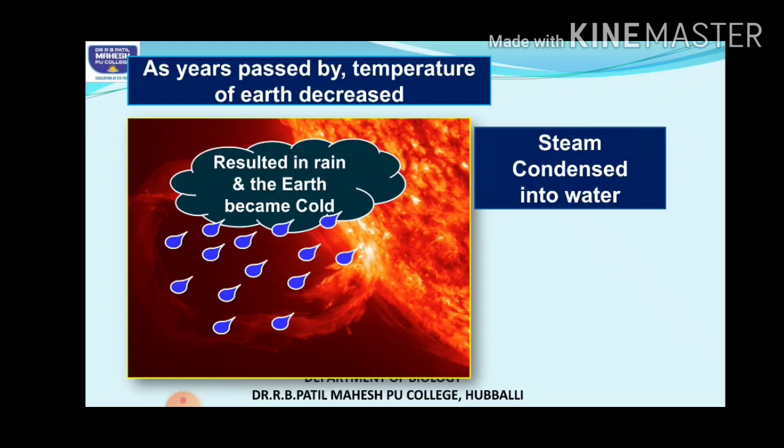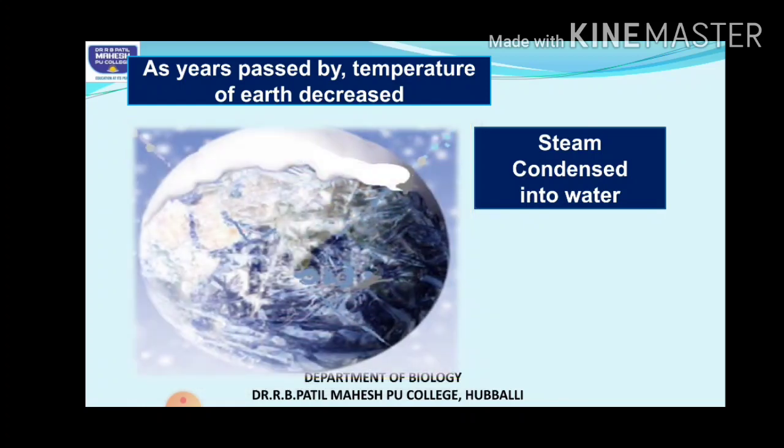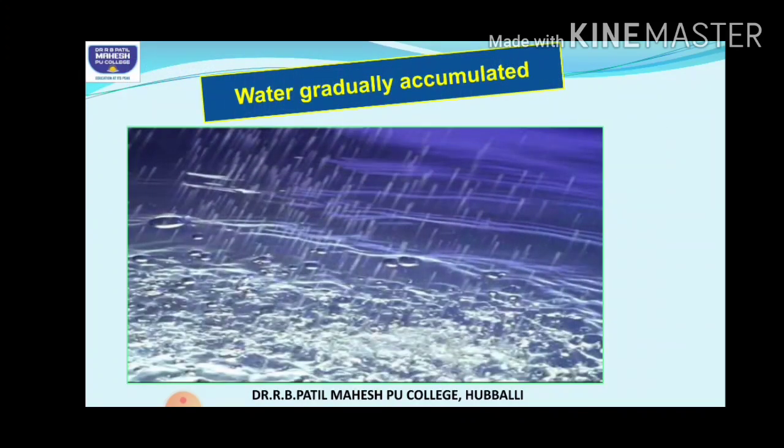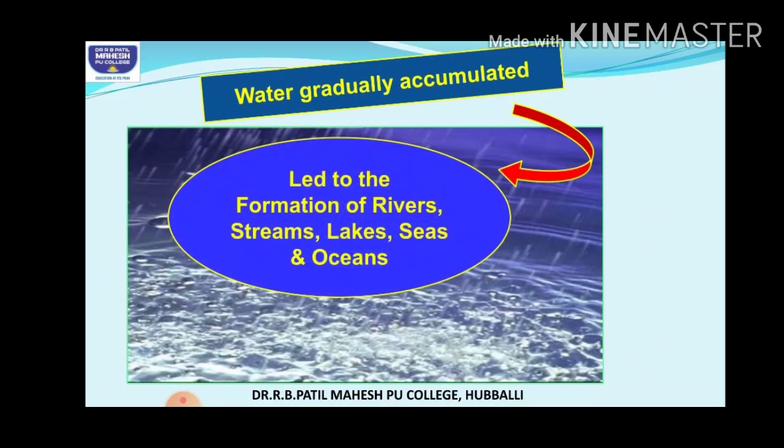Okay, so with the decreasing temperature, the atmospheric conditions started becoming favorable to support life. So now the rain started, then you can see that the temperature started to reduce. Then as this water started accumulating on the earth's surface, you can see that this led to the formation of rivers, streams, lakes, seas and different oceans, that is, different water bodies were formed slowly.